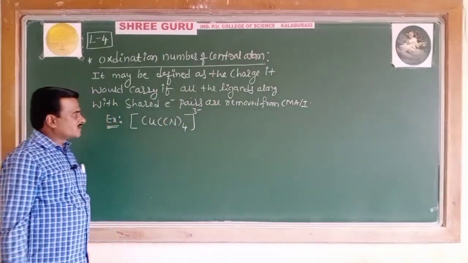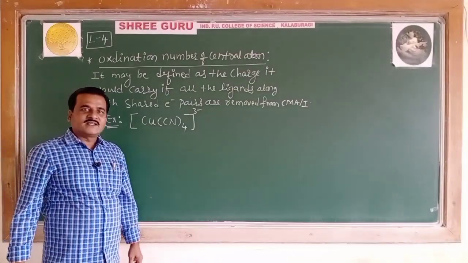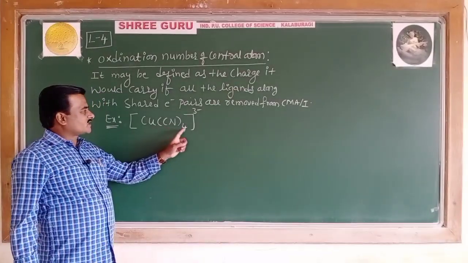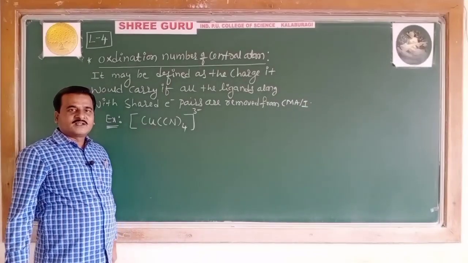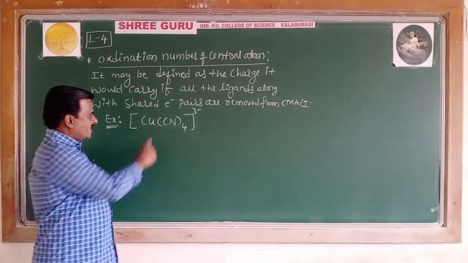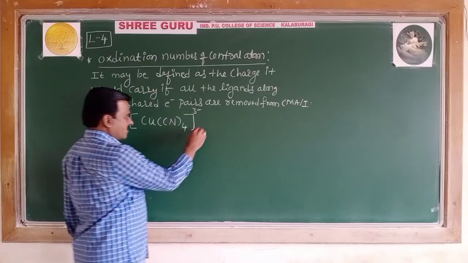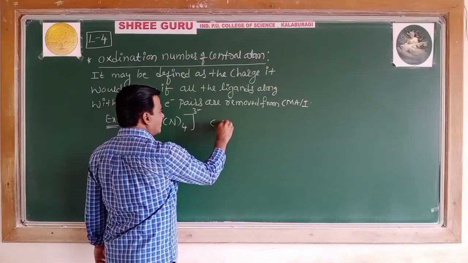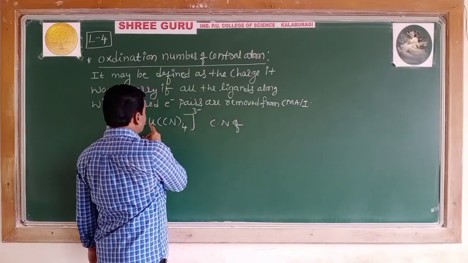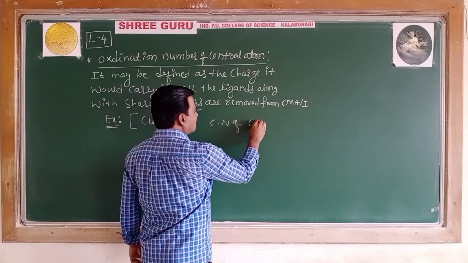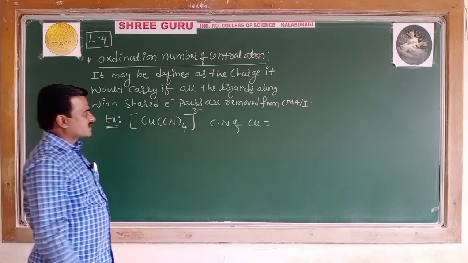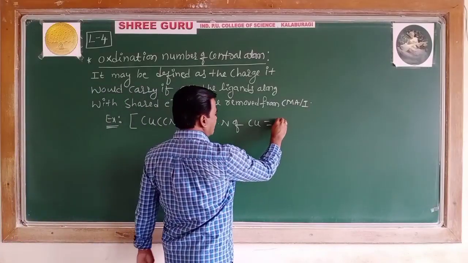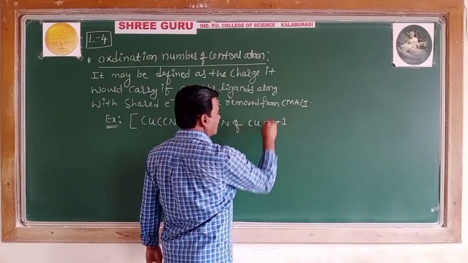You will be asked to calculate the oxidation number of the central metal atom copper in this complex. The oxidation number of copper in this complex is plus 1.